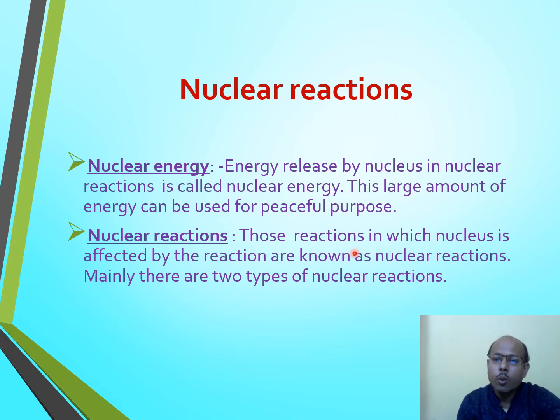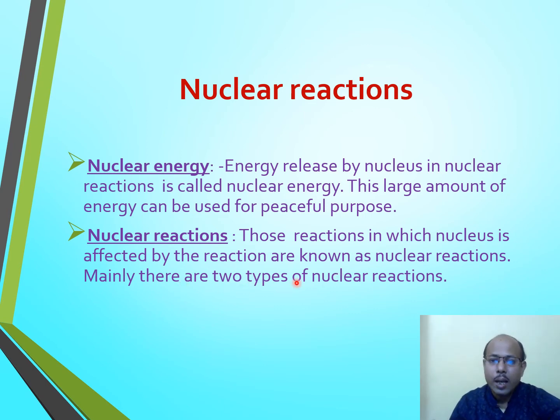But during a nuclear reaction, the nucleus is affected. For example, in the next slide we will see that during nuclear fusion, hydrogen combines and forms helium. It means the existence of hydrogen is completely removed and a new product is formed, that is known as helium. It means the element has changed, and such a reaction is known as a nuclear reaction. Therefore we can say those reactions in which the nucleus is affected are known as nuclear reactions.